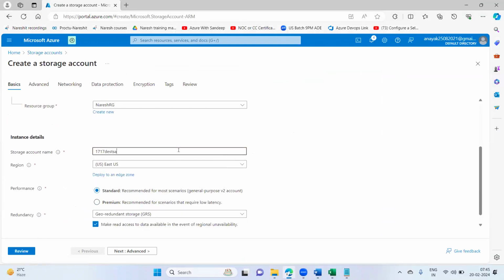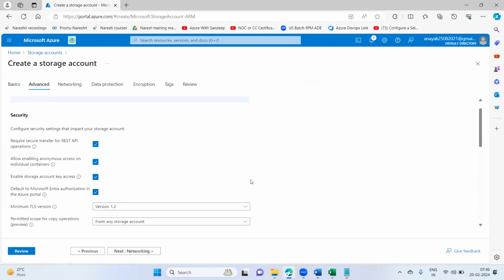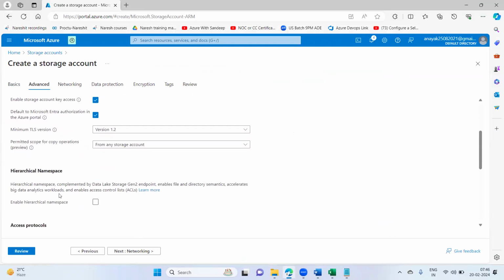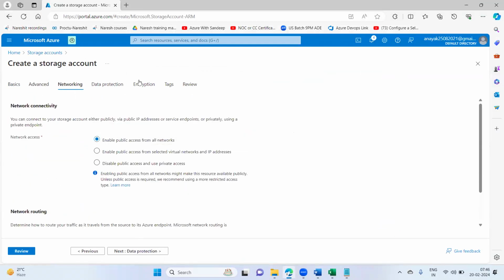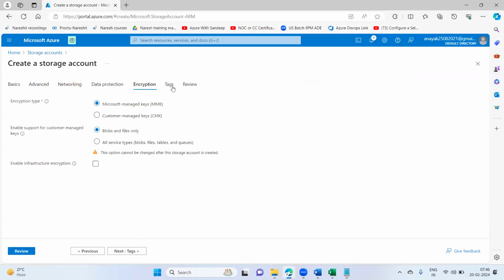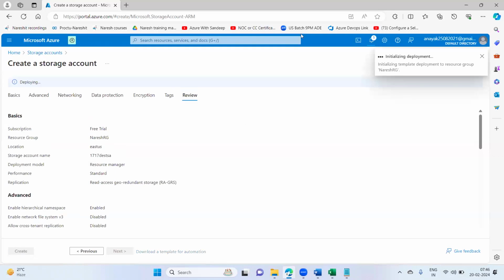To make the storage account Gen2, what we have to do is select this checkbox. Rest of the things as it is. I'm going ahead and creating this destination storage account. The validation is in progress. Click on create, let the storage account get deployed.